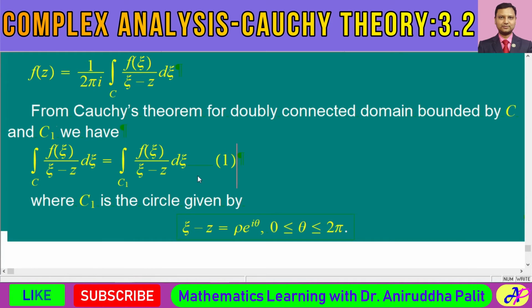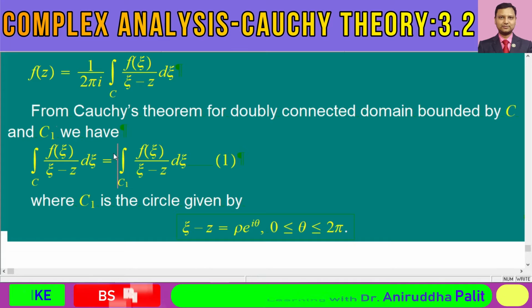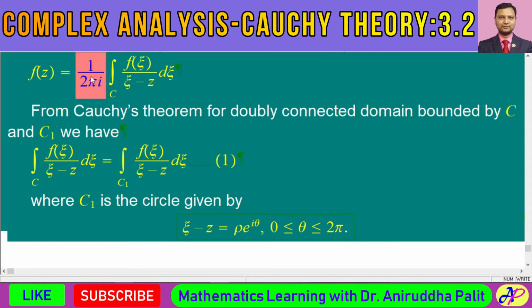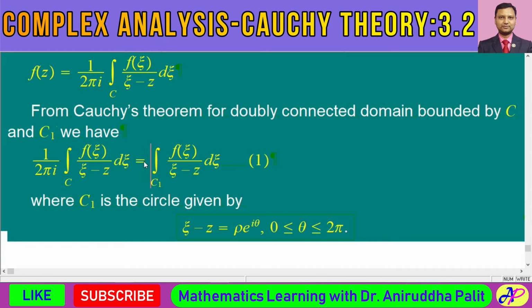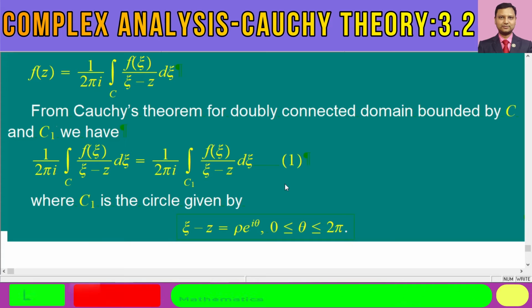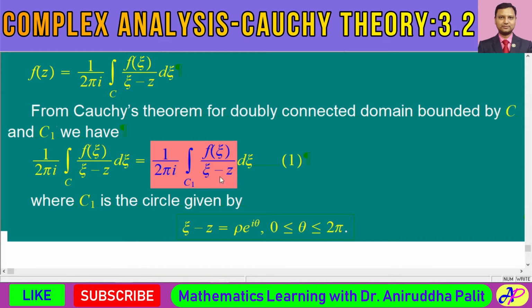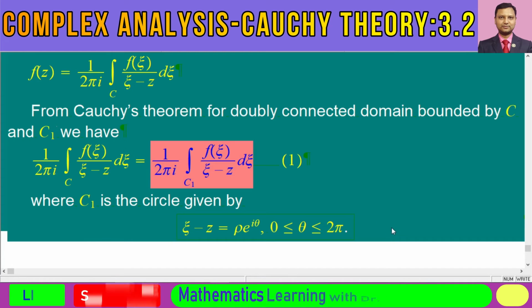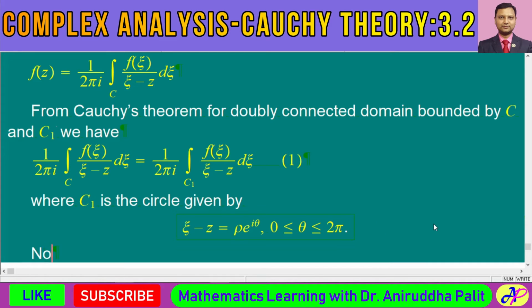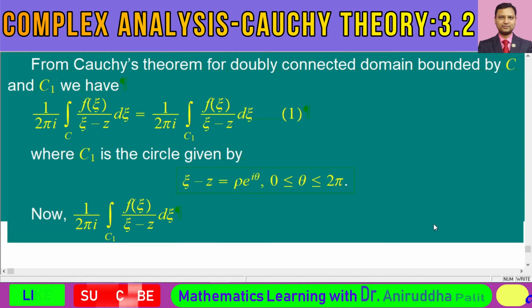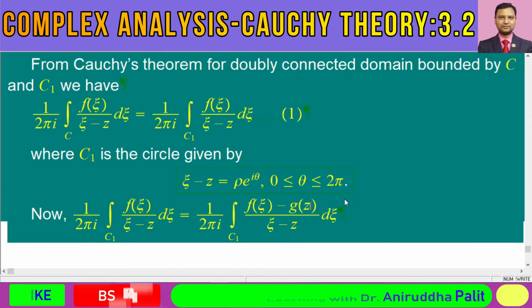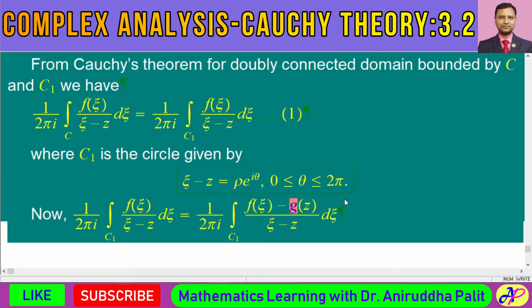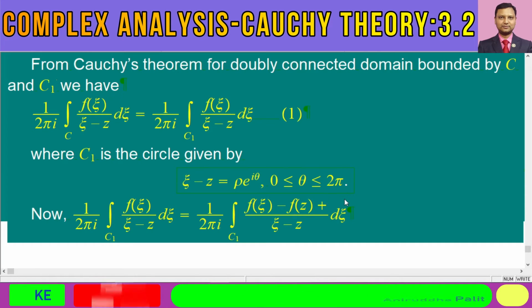Now over here, on the right hand side expression, if we divide both sides by 2 pi i, we shall have this type of relation. Now we shall continue with this integral. Let's copy this part and paste it. This expression can be written as f of xi minus f of z plus f of z.